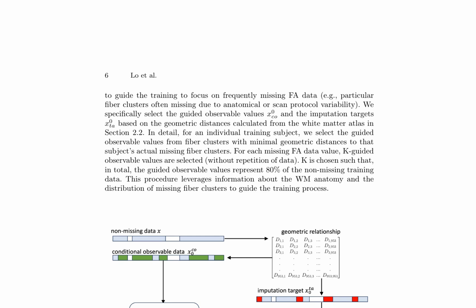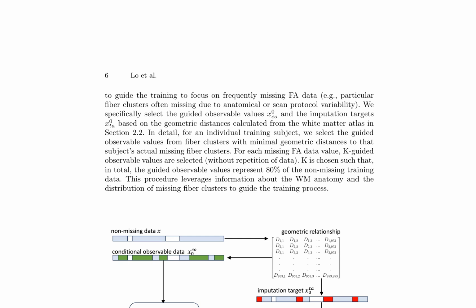The guided training process involves selecting observable values and imputation targets based on geometric distances calculated from a white matter atlas. For each missing FA data value, K-guided observable values are chosen, representing 80% of the non-missing training data. This procedure utilizes information about WM anatomy and the distribution of missing fiber clusters to direct the training process effectively.